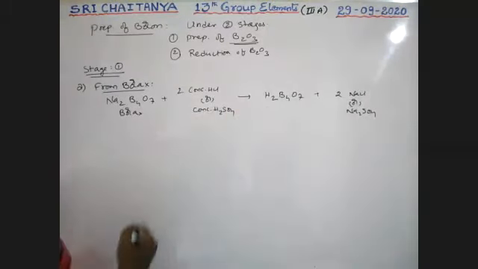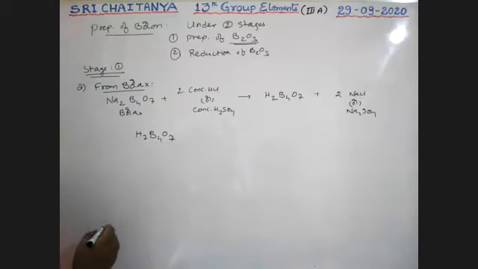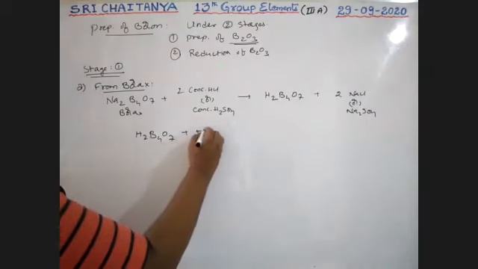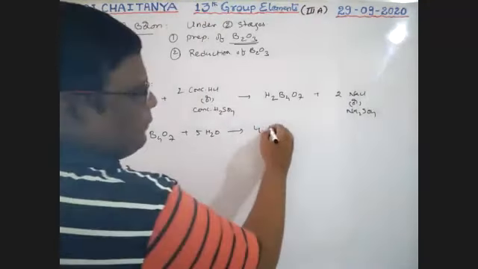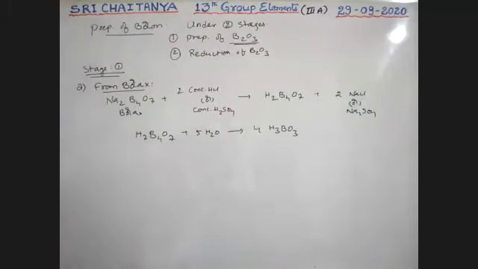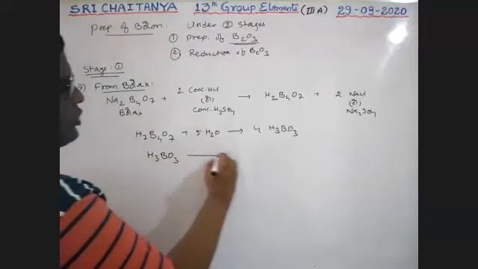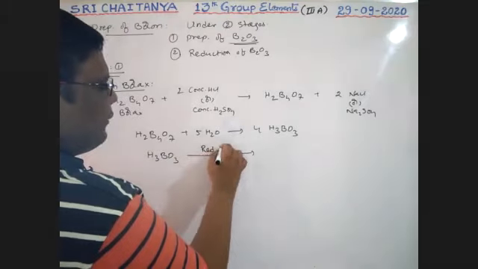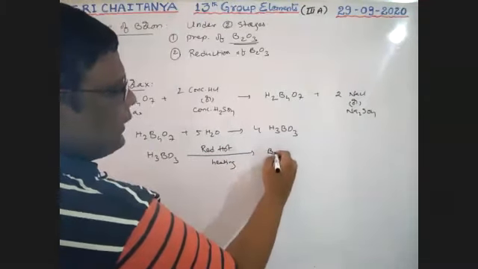Now this tetraboric acid, H2B4O7, is hydrolyzed and gives 4H3BO3, orthoboric acid. Now this orthoboric acid, H3BO3, on strong heating up to red hot heating, gives B2O3.